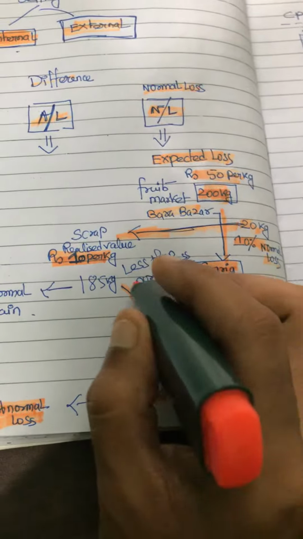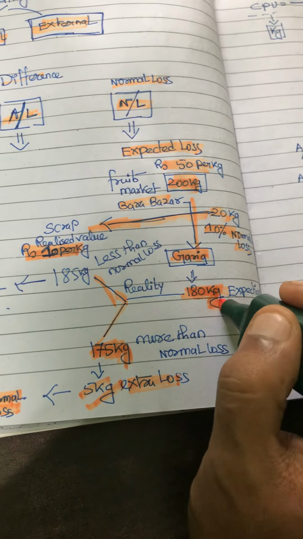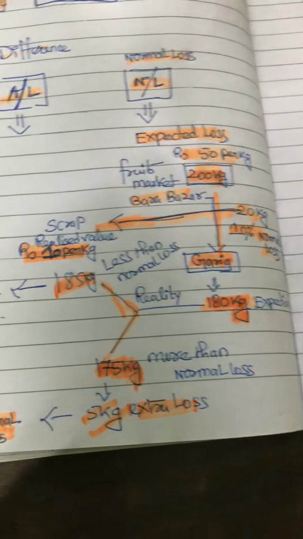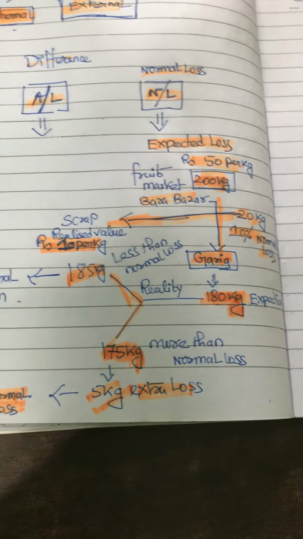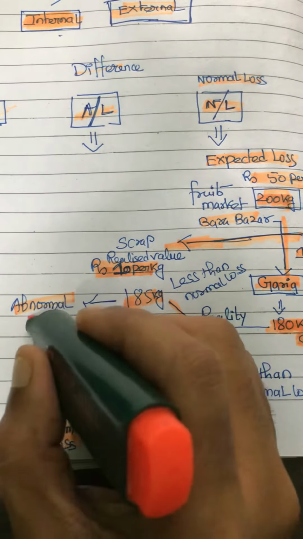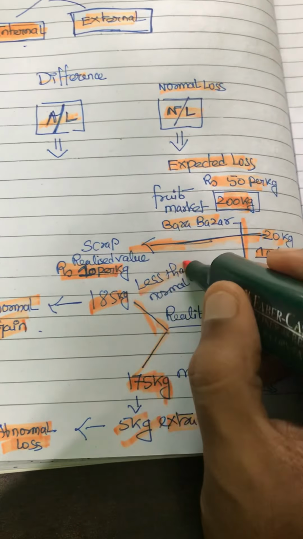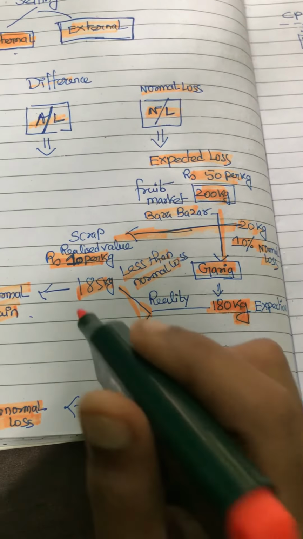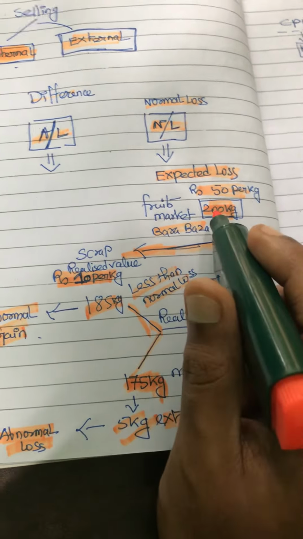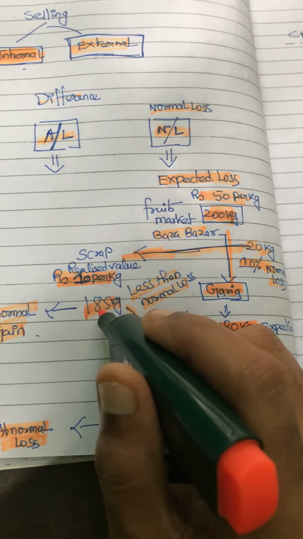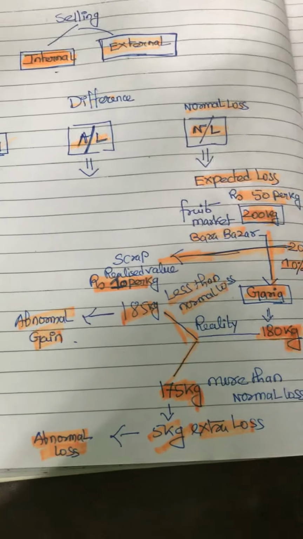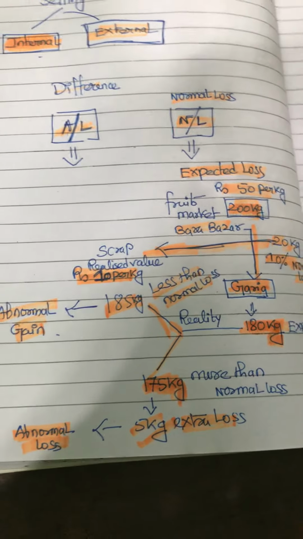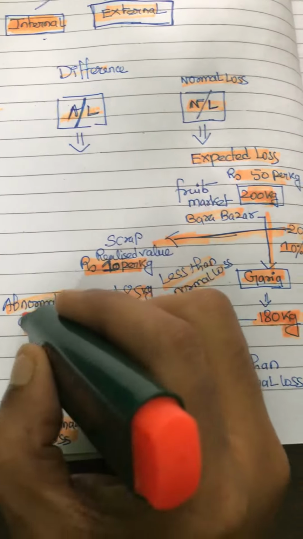Or what can happen? In case of 180 kg, I have received 185 kgs. It means I have lost less than I expected. In that case, it is an abnormal gain because it is less than normal loss. Normal loss, how much should it be? 20, but here it is 15, because 200 kg minus 15 is 185 kg. So I expected more loss, but in reality the loss has been less. So it is an abnormal gain.